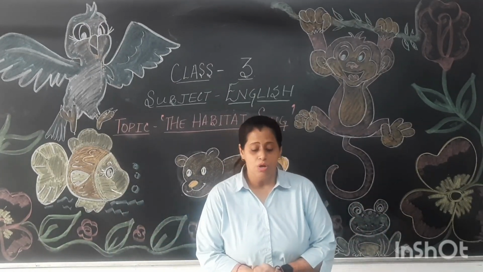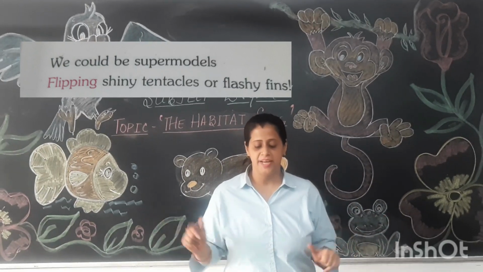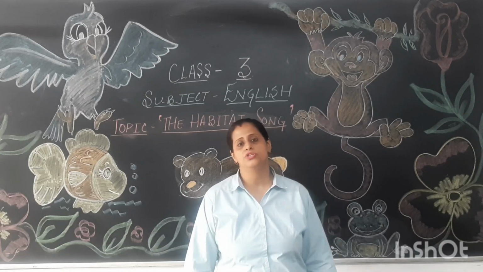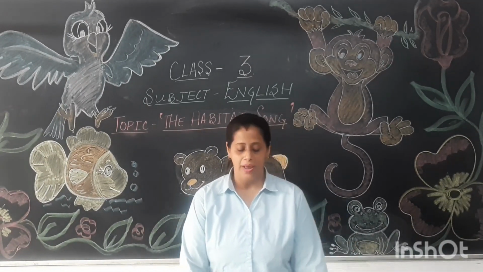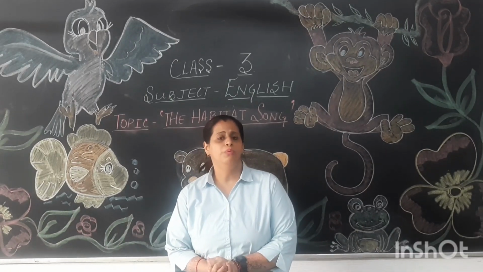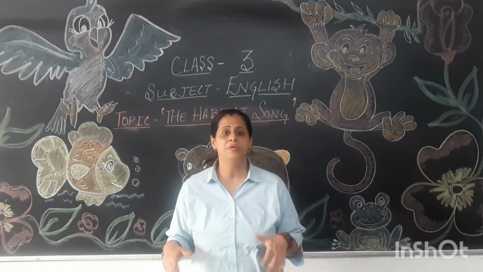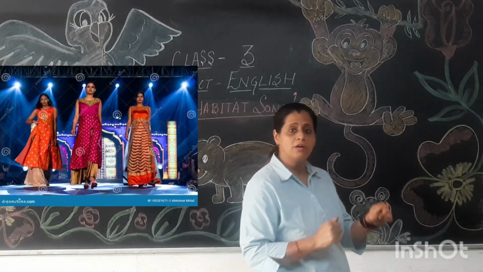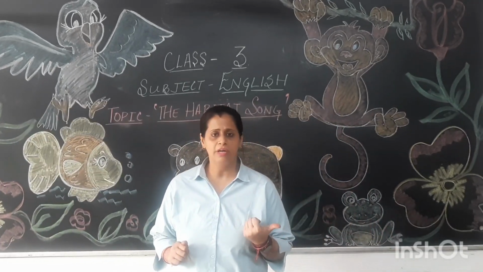Alright, so we could be supermodels, flipping shiny tentacles or flashy fins. Now children, what do you understand by these two lines? Well, first of all, you must be thinking why the fishes are considered to be supermodels. Supermodels are models that walk very smartly on a ramp, right? So how can fish walk on a ramp?